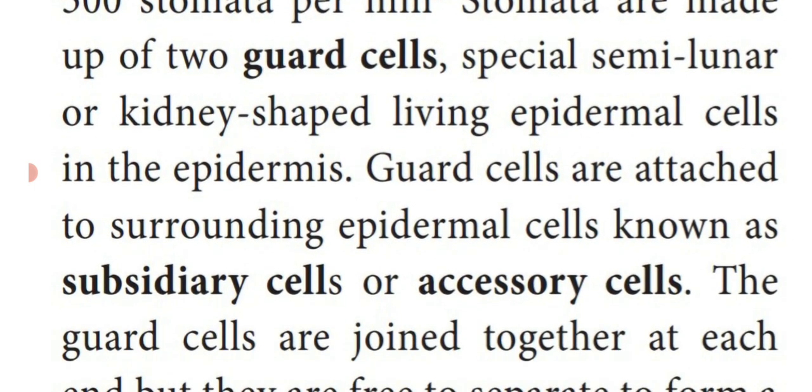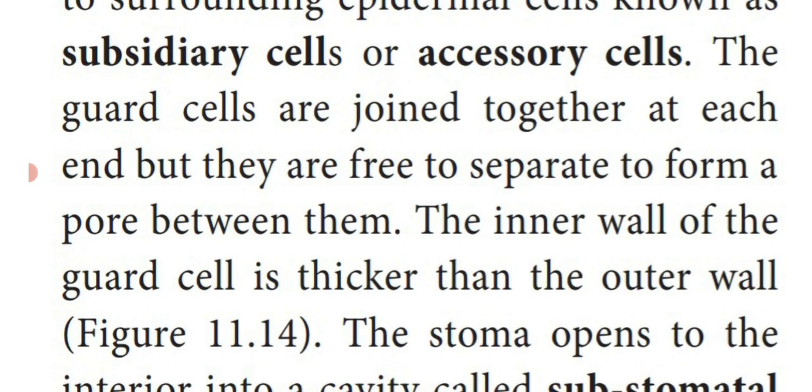Guard cells are attached to the surrounding epidermal cells known as subsidiary cells or accessory cells. That means outer to the guard cell, 3 to 8 cells are present there. Outer to the guard cell, or surrounding the guard cell, the epidermal cells are known as subsidiary cells or accessory cells. Both the guard cells are joined together at each end and they are free to separate to form a minute pore between them. That pore is known as stoma.